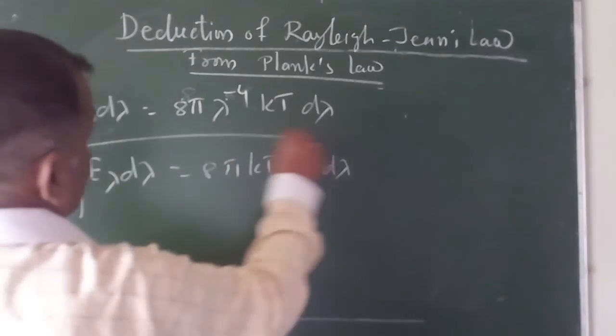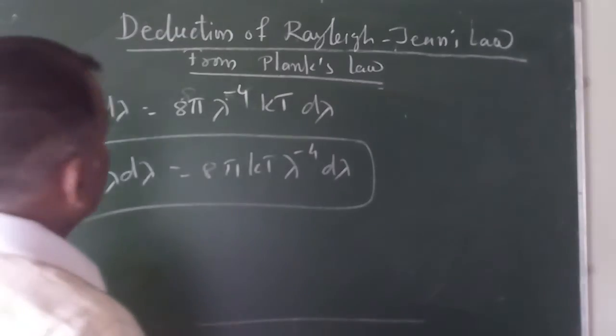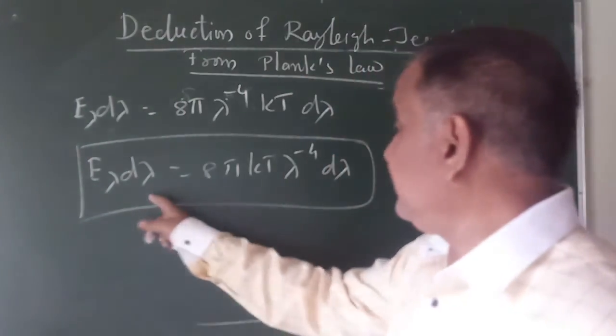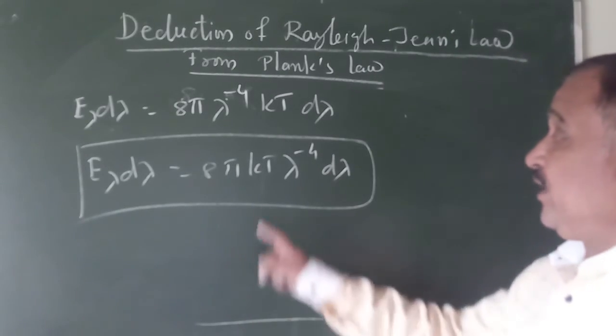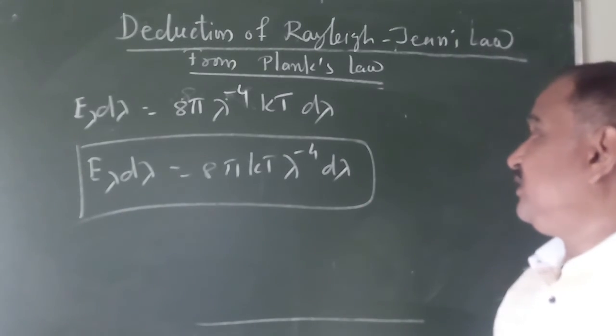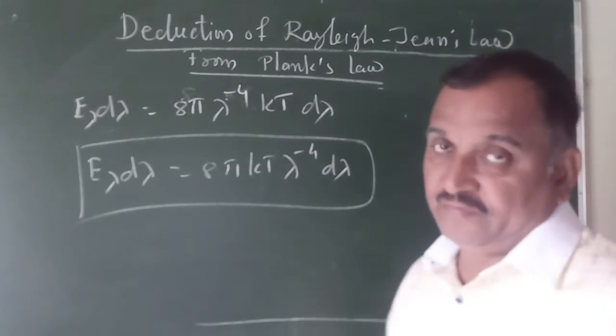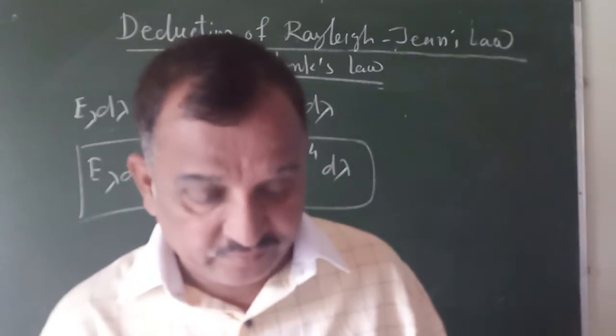So this equation is called Rayleigh-Jeans law, that is E lambda d lambda is equal to 8 pi kT lambda raised to minus 4 d lambda. So this is applicable for longer wavelength. So that's all for today. Thank you.